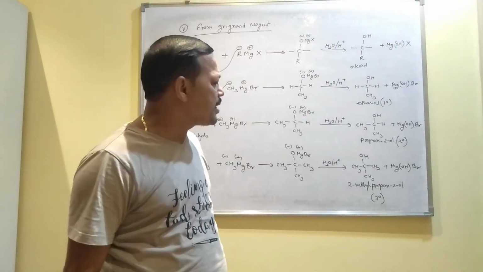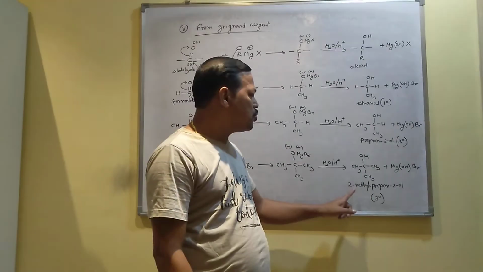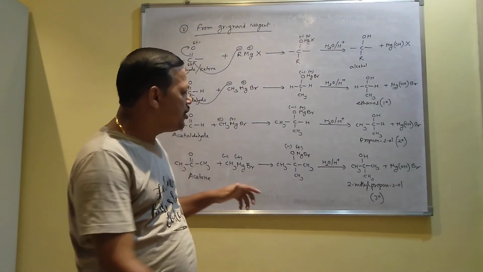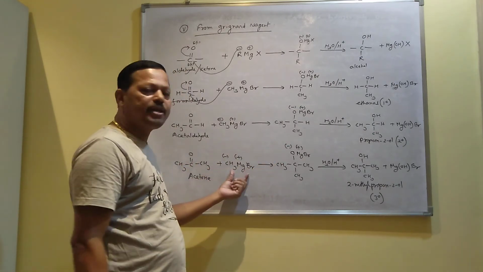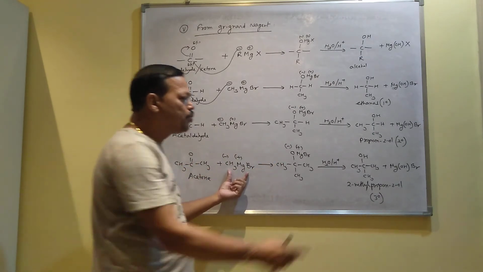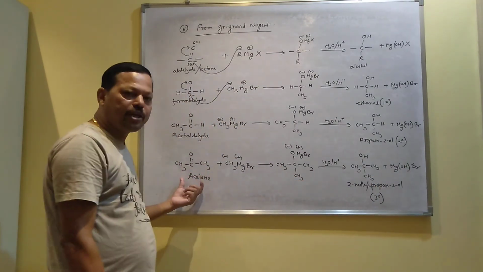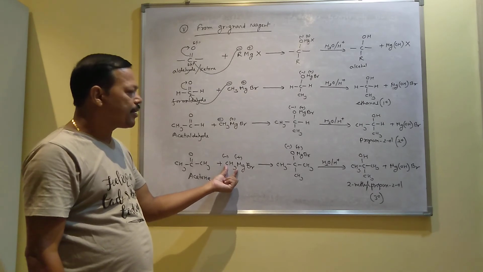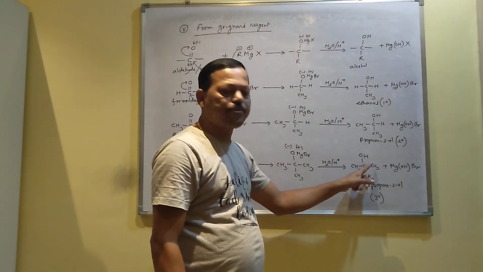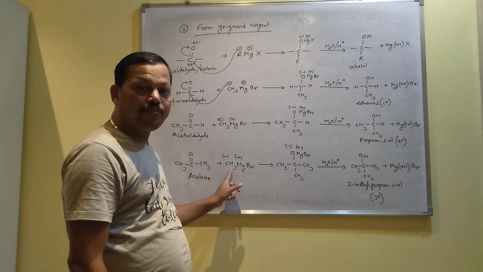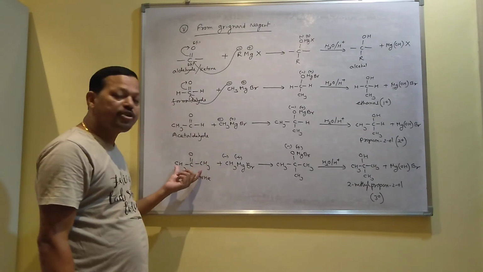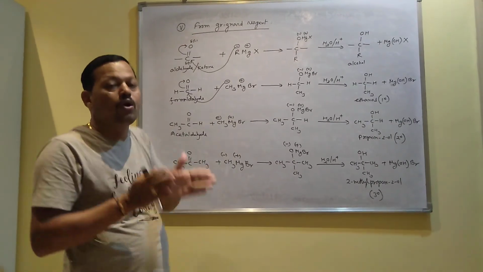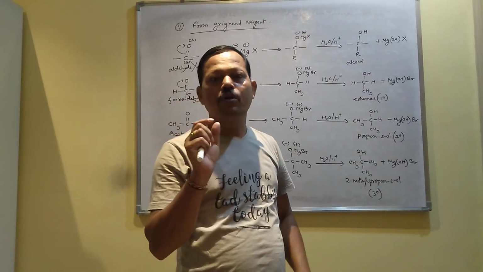The question may be asked like this: how to prepare 2-methylpropan-2-ol from methyl magnesium bromide? Then you have to write this equation. So your Grignard reagent is methyl magnesium bromide. To prepare this, what aldehyde or ketone you have to choose, that you have to know. Here in methyl, 1 carbon is present. Here a total of 4 carbons is present. Since 1 carbon is coming from Grignard reagent, another 3 carbons should be present in your aldehyde or ketone. In this way you have to choose what aldehyde, what ketone you have to consider.